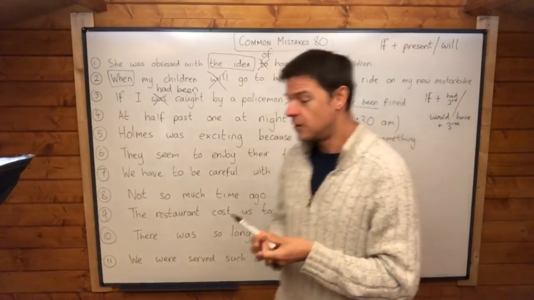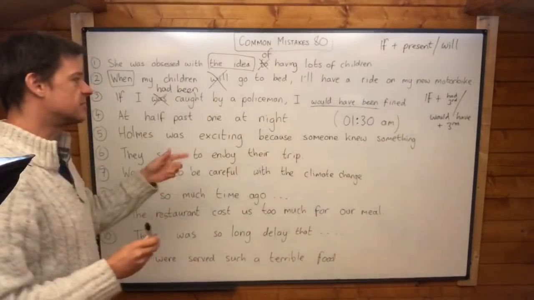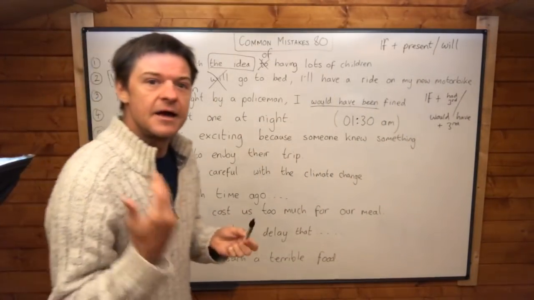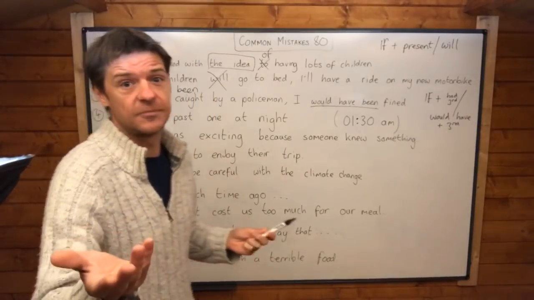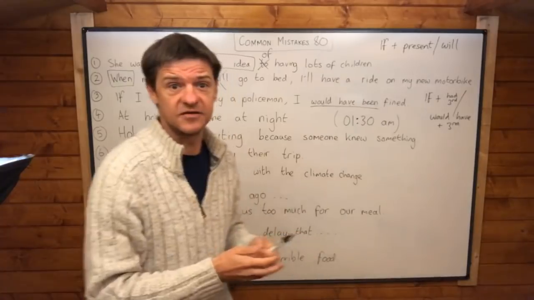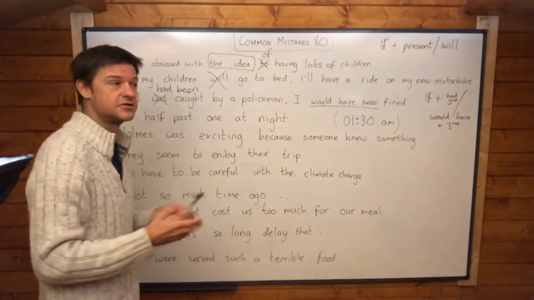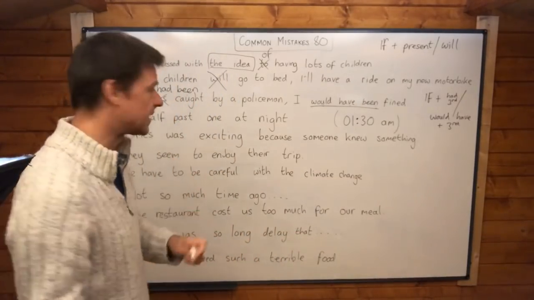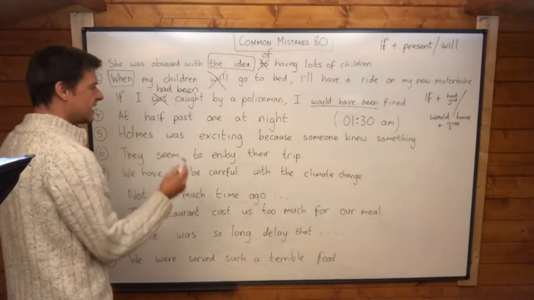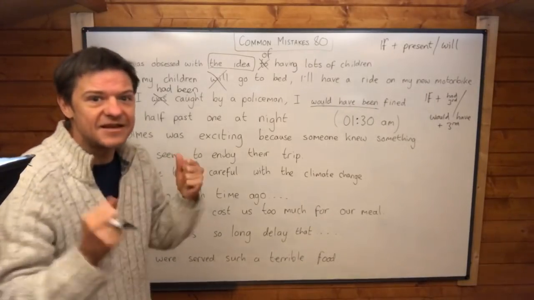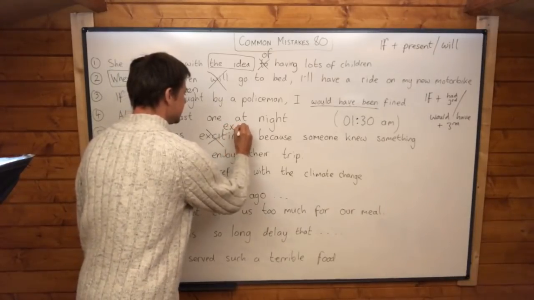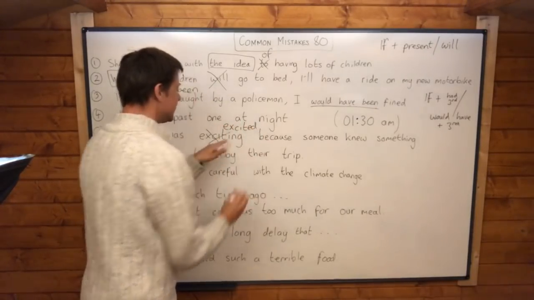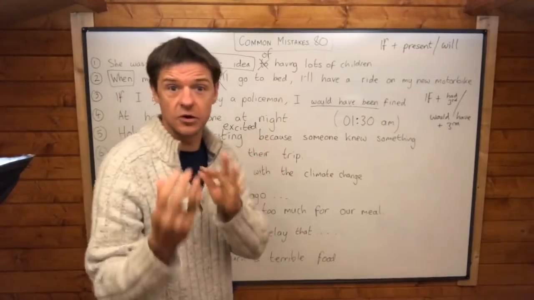Okay, number five. Holmes was exciting because someone knew something. The student was retelling The Sport of Kings, which is Silver Blaze actually, but if you know this story about the racehorse, Sherlock Holmes and the racehorse called Silver Blaze. And the student was saying that Holmes felt excited, and that's the problem here. Excited is how people feel. Exciting is a good word for a horse race.